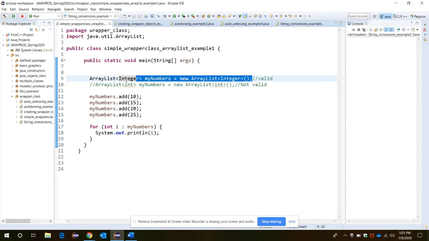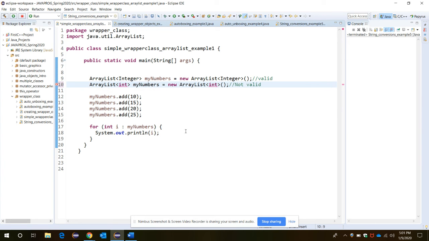This is a valid statement, and through this an ArrayList of Integer type, the myNumbers object, is being created. But if we try to write it with the primitive type int rather than the Integer wrapper class, this will give you an error. Let me uncomment this one and see, it's showing an error. This should be a reference type. We can never use a primitive data type here, so this is not valid.